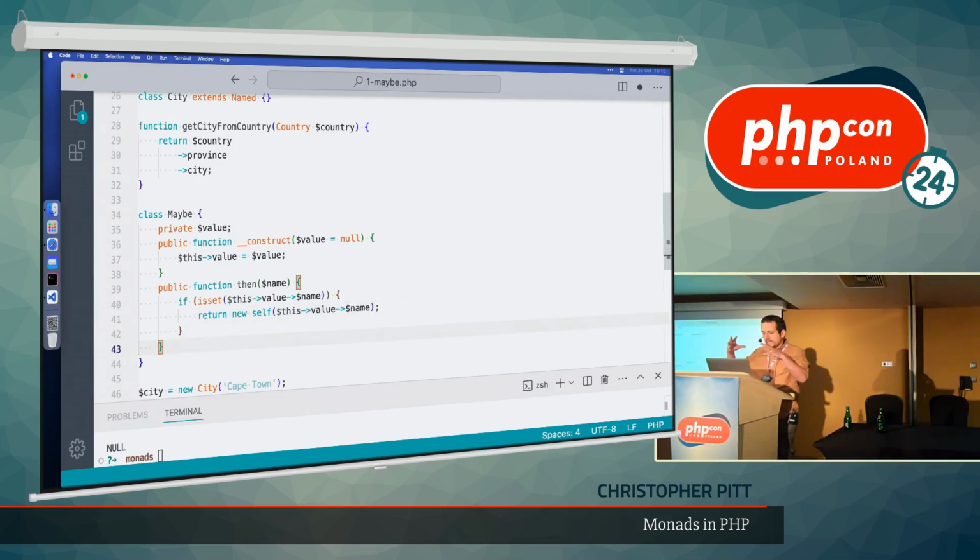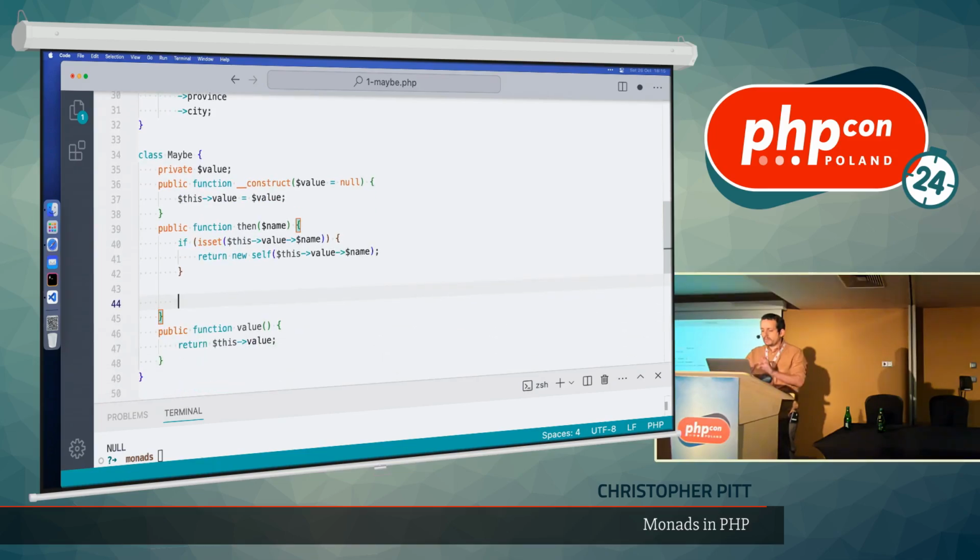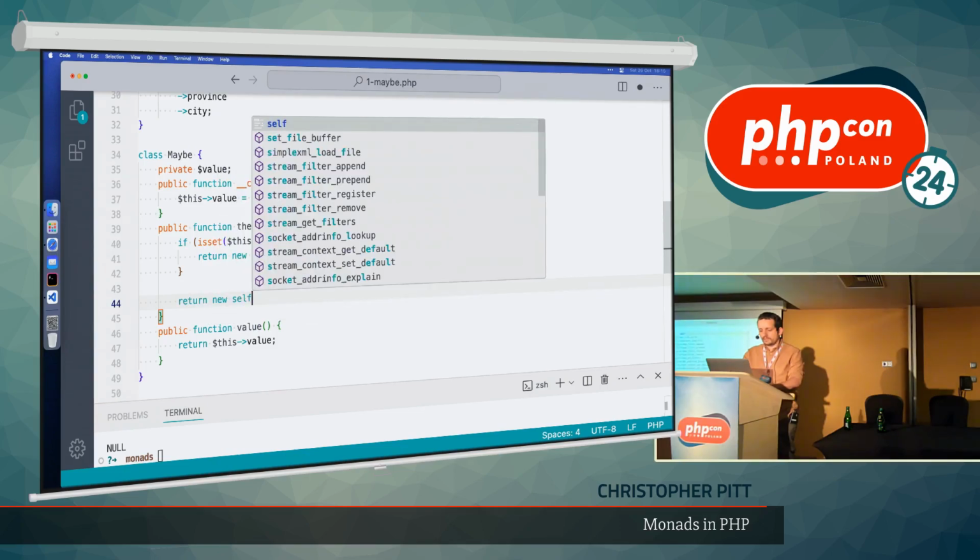And finally, once we've done a whole bunch of wrapping and calculations here and hopefully safe, not-null checking, we also need a way to get the internal value out. Maybe we just make a value function that returns this value. I haven't handled the case for where this isn't defined. So what I'm going to do in this case, if the property is null, is I'm just going to return a new instance of this monad.